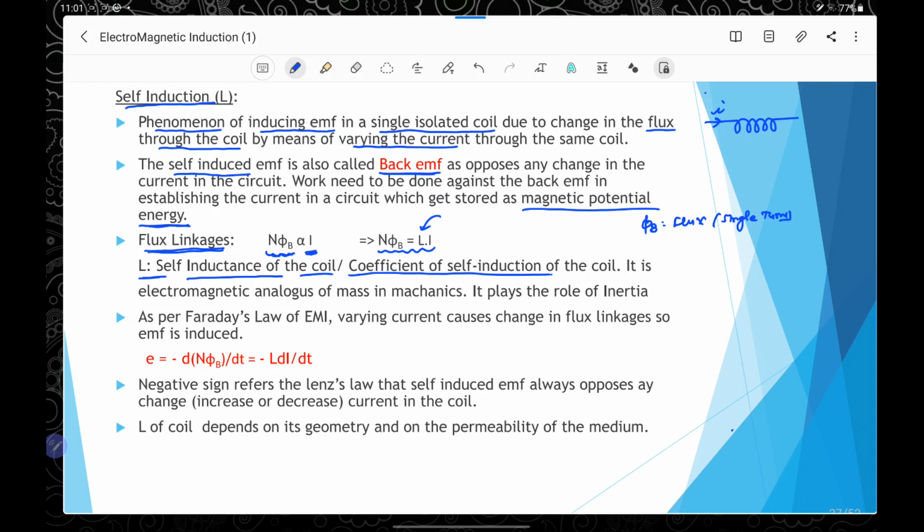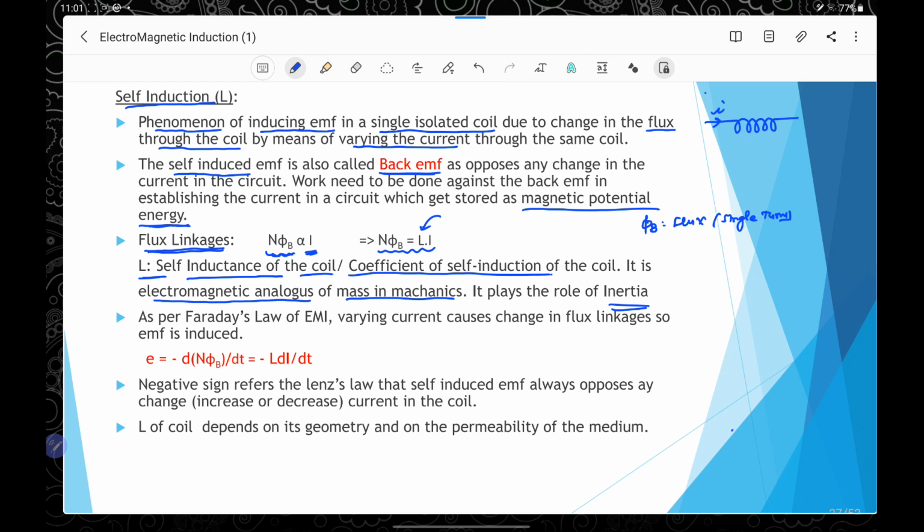and it is the electromagnetic analogue of mass in mechanics, as mass in mechanics plays the role of inertia that has a tendency to oppose the change in position. Similarly, inductance is the electromagnetic inertia and it has the tendency to oppose the change in the current through the coil.